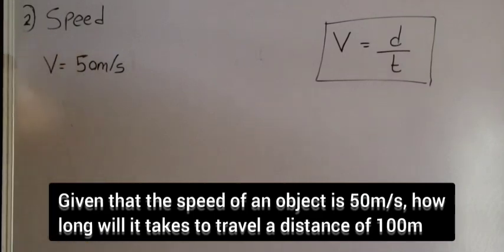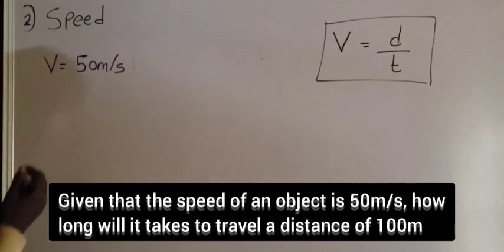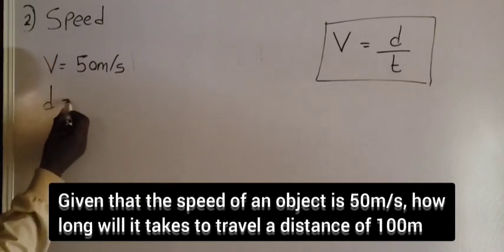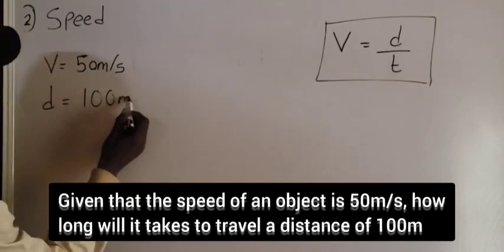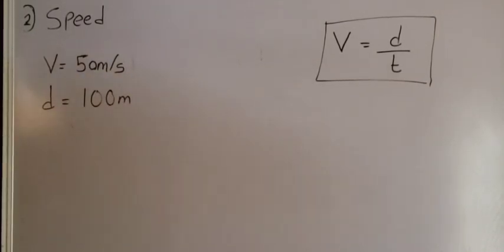Do you understand? And we are now given, how long will it take to travel a distance of 100 meters? So we are given that distance is equal to what? 100 meters. Do you understand? Now, let me tell you. In order to determine the parameters that you are calculating, you first have to write out the parameters that were given.